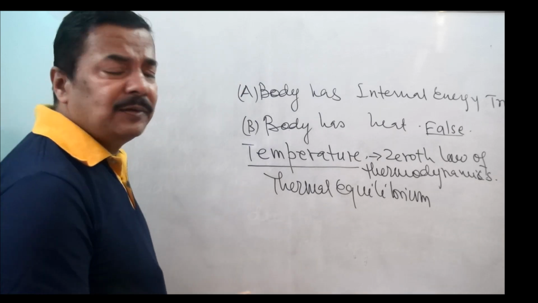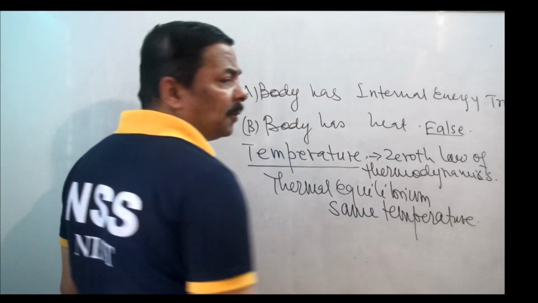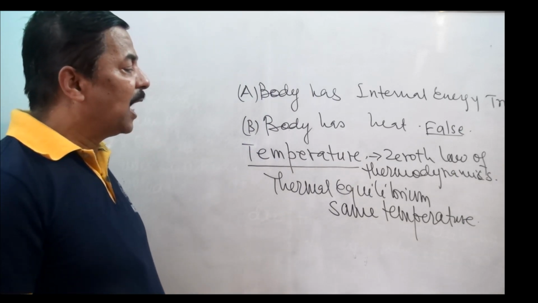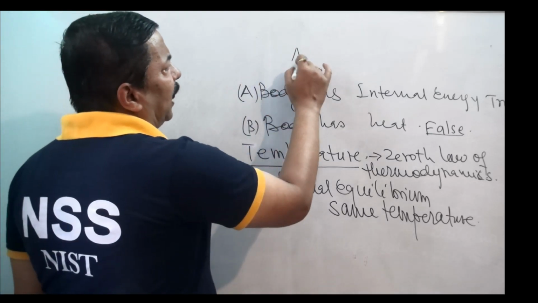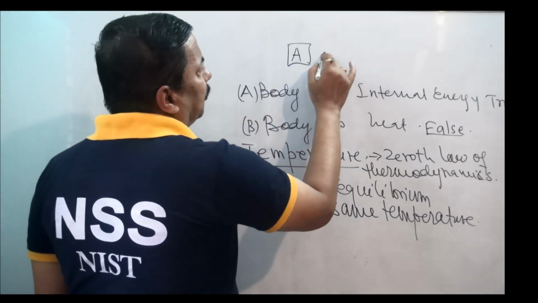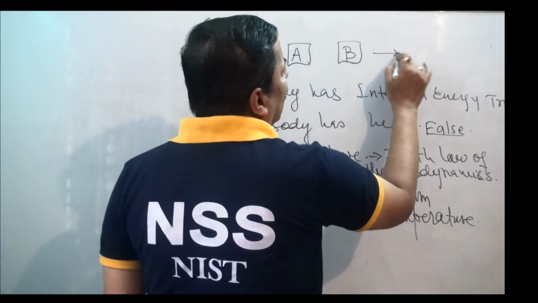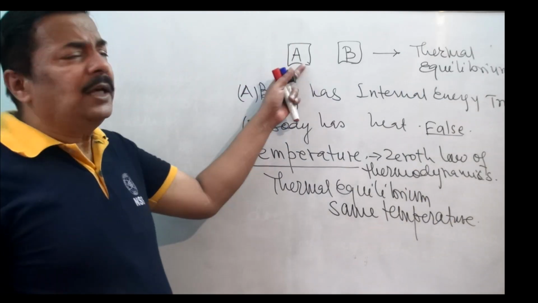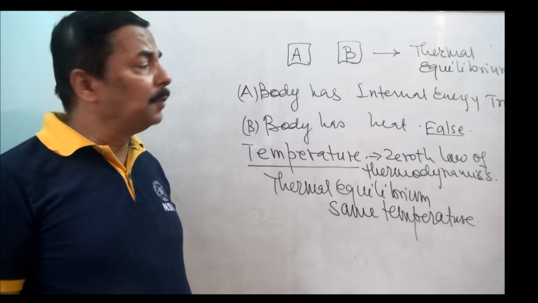Thermal equilibrium means same temperature. What does it mean? If two bodies, suppose A and B, have the same temperature, then we call that they are in thermal equilibrium.